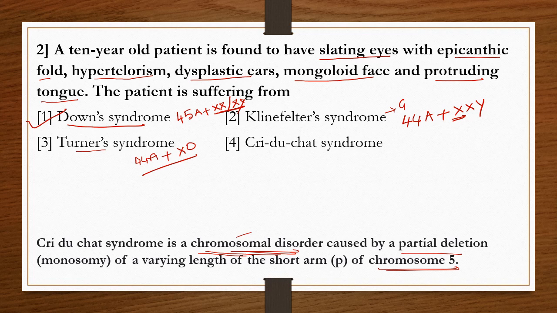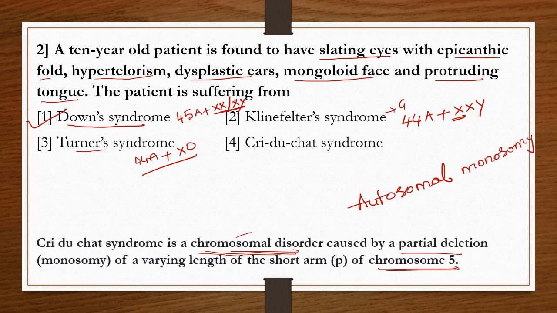We have not studied this at all; all trisomies we have studied. Cri-du-chat syndrome is an autosomal monosomy.